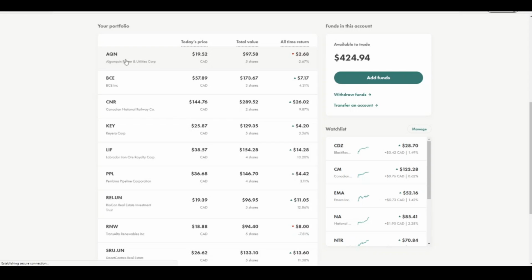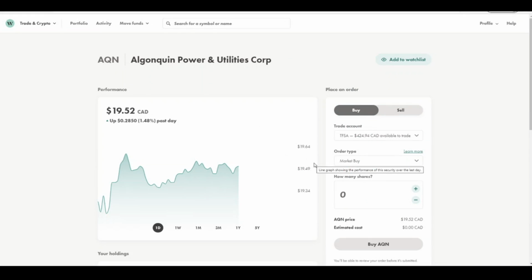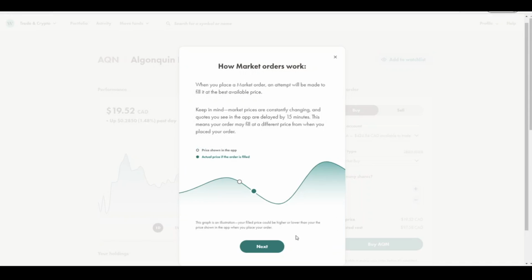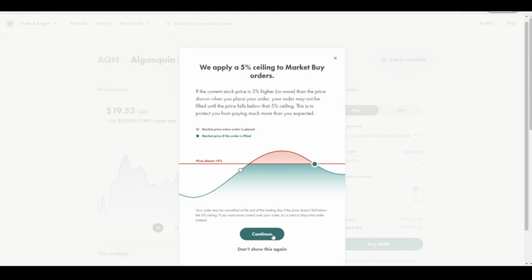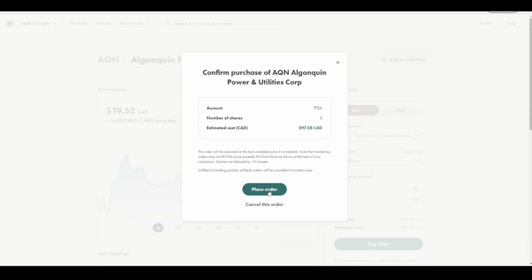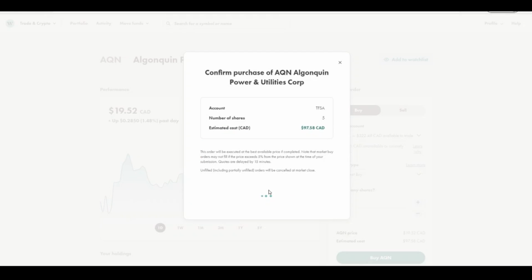I added this stock into my portfolio very recently, last week, and I bought 5 shares of it at the price of $20. Right now it is trading around the 19.5 range. So I would be making use of this price drop and I'll be buying 5 more shares today.